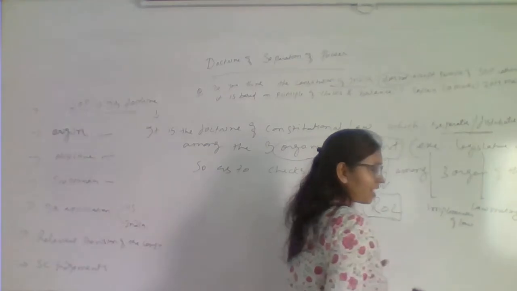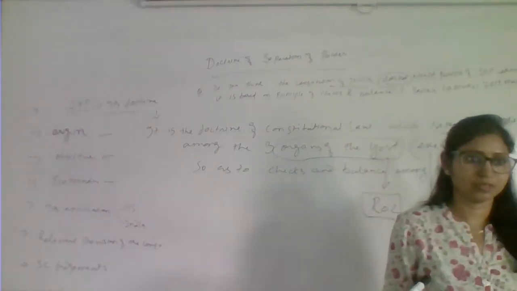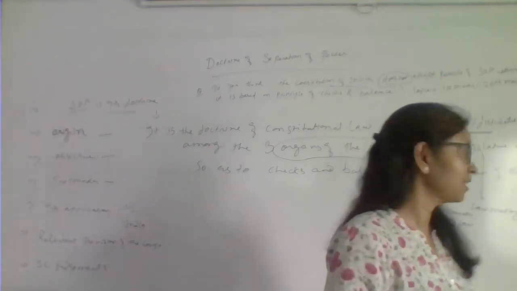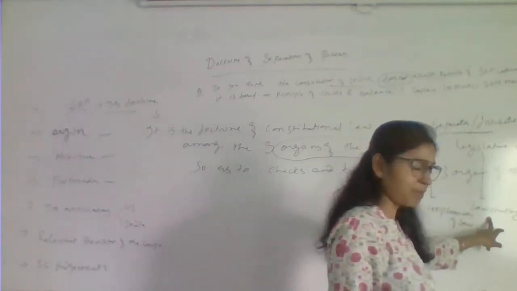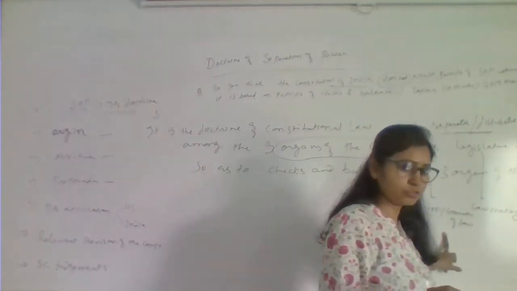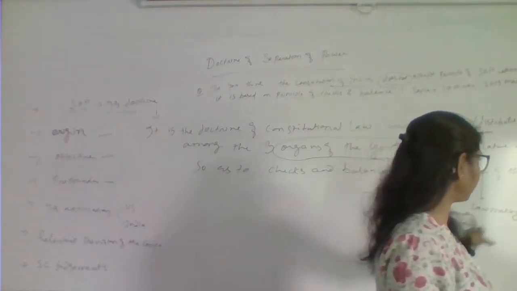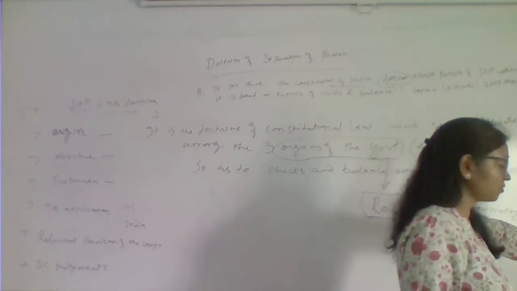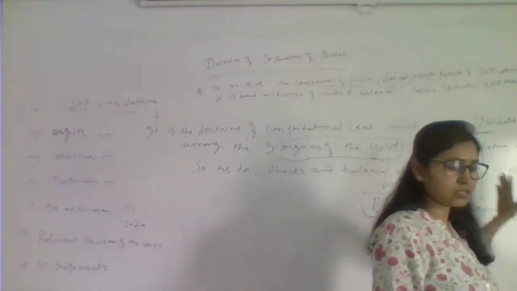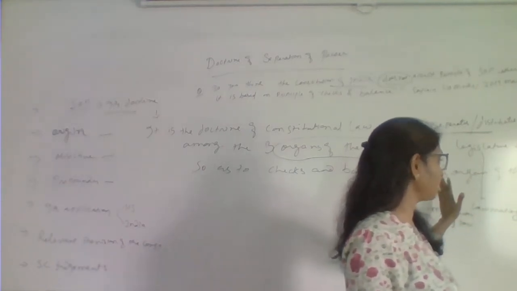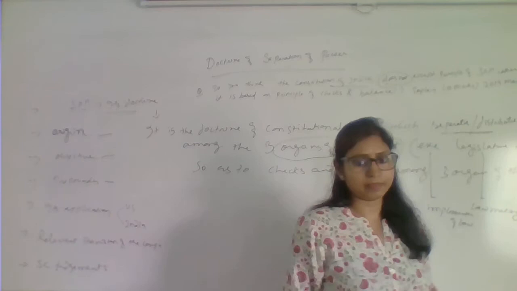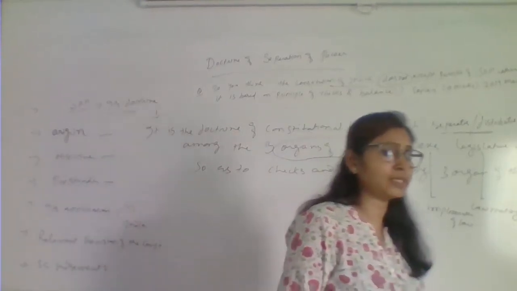So it's not the arbitrary division of power, but it should be based on certain principles: the law making part will be with the legislature, the implementation of the law should be in the hand of the executive, and the dispute settlement work should be looked after by the judiciary. So this should be a clear-cut division of function among the three organs of the government. Right? I hope you understand till here.